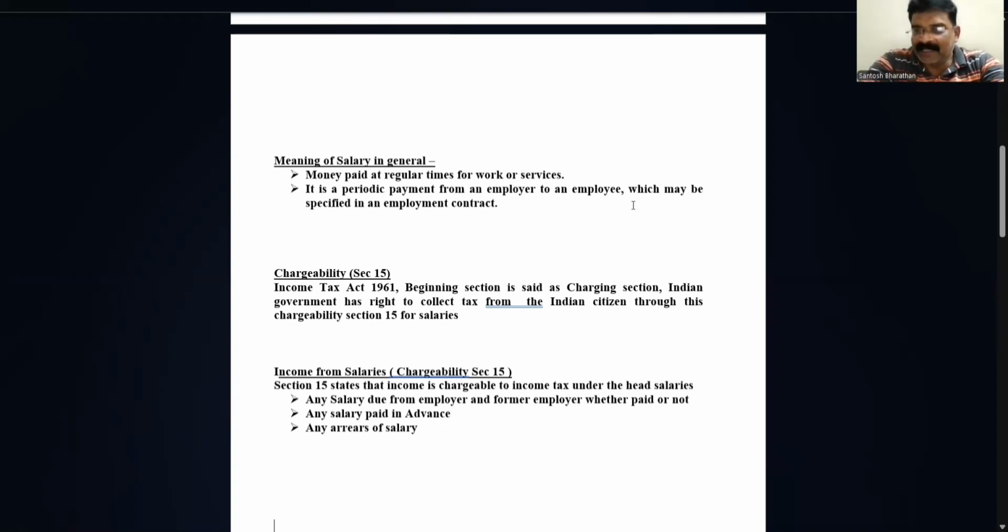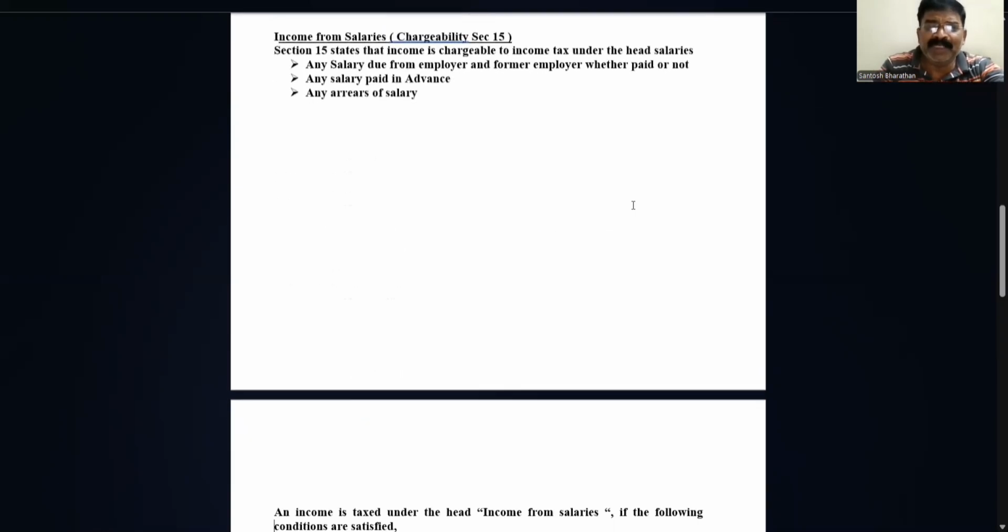What it says again in this is that any salary received in advance we do consider. Any arrears of salary, arrears meaning basically outstanding salary, and any due salary, all this can be chargeable under this section.